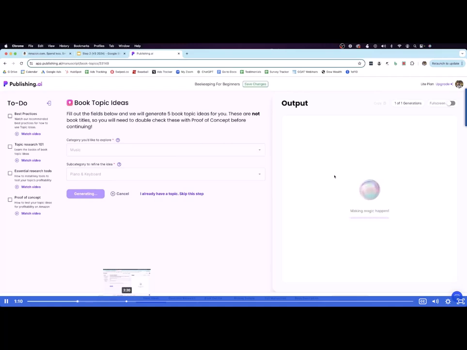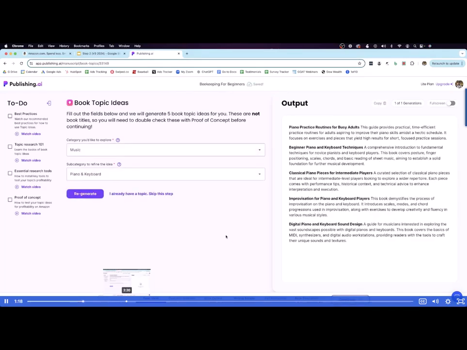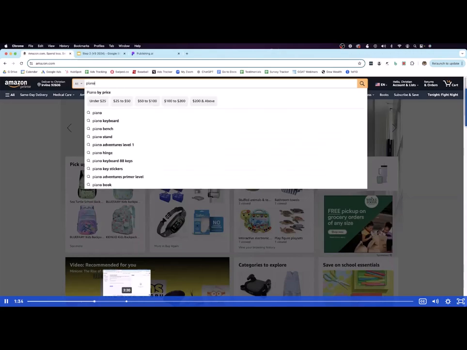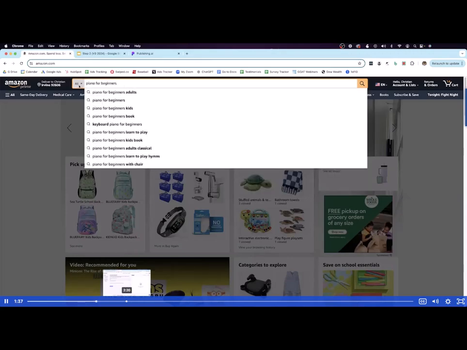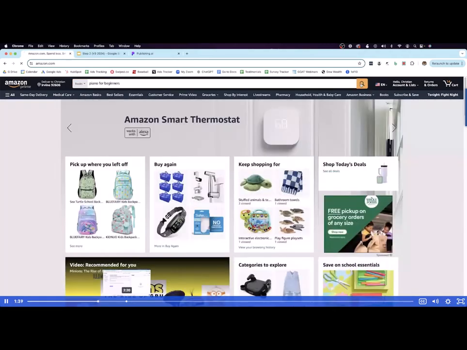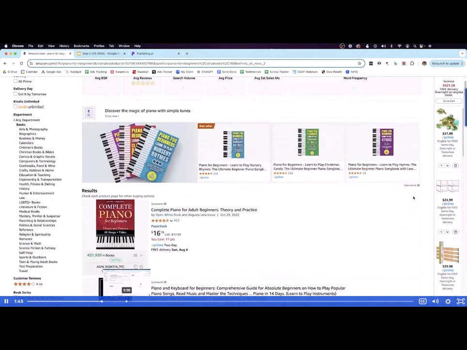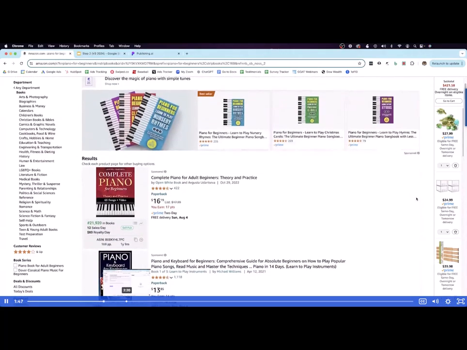And here it's going to come up with book topic ideas for you that you can then make a book about. So we'll just give it a second as it's thinking. There we go. So here are just 5 book topic ideas that I came up with. So piano practice for busy adults, a beginner piano and keyboard techniques. So what we would do in this case is it would give us ideas. We would go into Amazon and we would search, say, piano for beginners. We would search for books. And we would just want to see that there are other books on this topic as well that are already making money. That would validate it for us that we could also make a book and also make money with it.